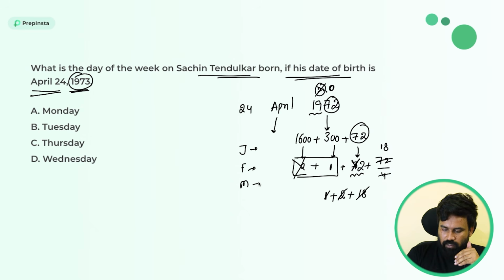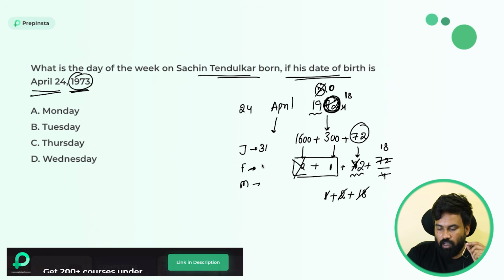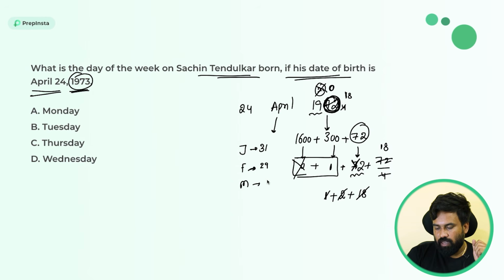January, February, March. January will have 31 days. February: see, is 1972 a leap year or not? Just consider 72. Is 72 a multiple of 4 or not? Yes, 4 will divide this exactly. So 72 is a leap year. Leap year means February has 29. And March is again 31. April we are in, 24.